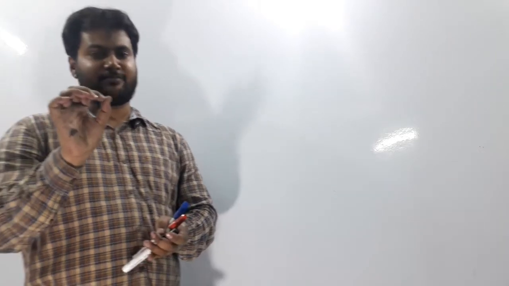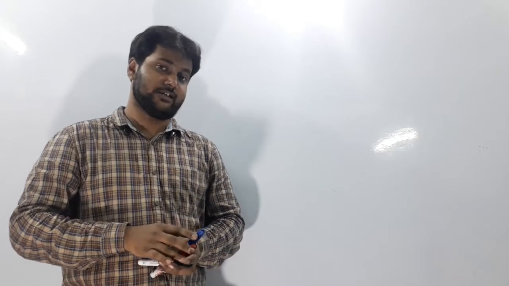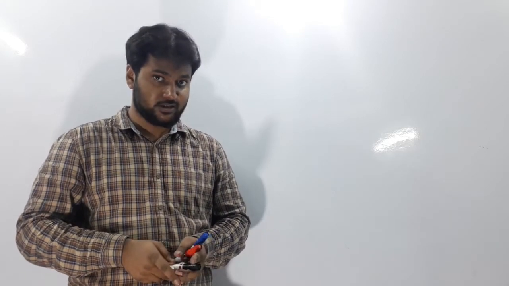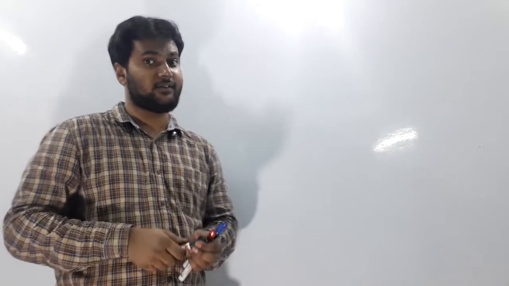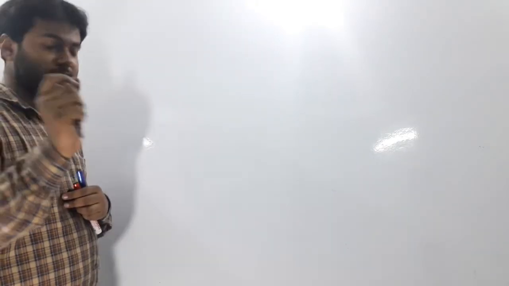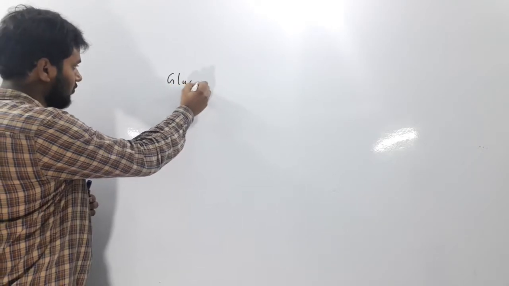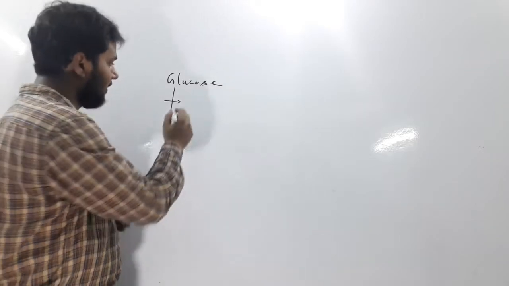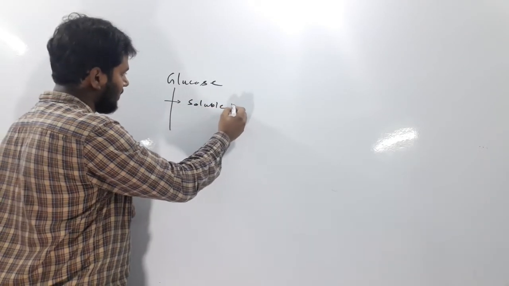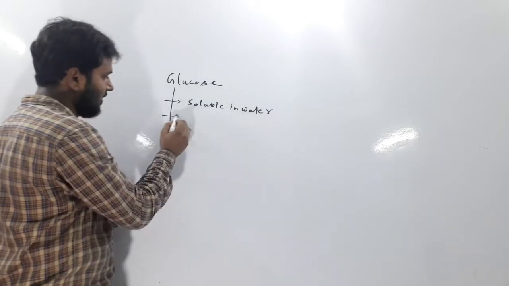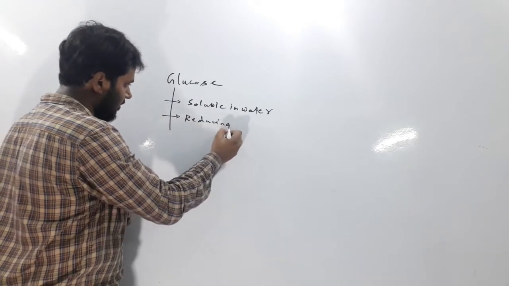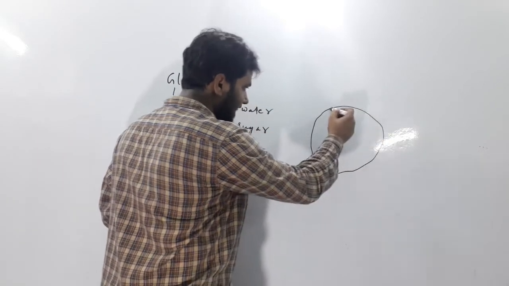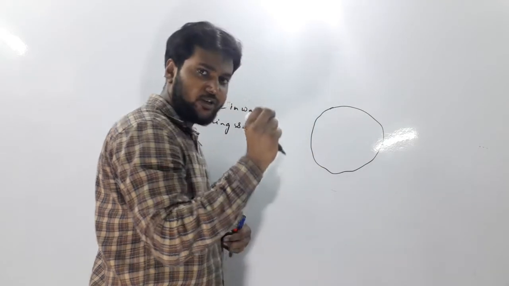Let us now clear the concept of why glucose cannot be stored inside the cell and why it has to be converted to starch if we want it to be stored in the cell. For that we have to know some properties of glucose. One property is responsible for that. Glucose is soluble in water. It is water soluble, and it is also a reducing sugar. Suppose this is a cell and this is the cytoplasm. The main component of cytoplasm is water.